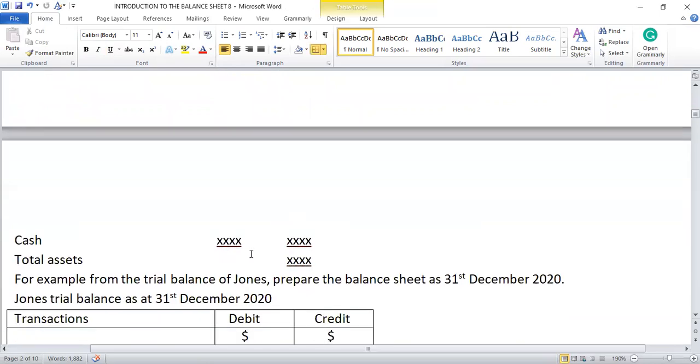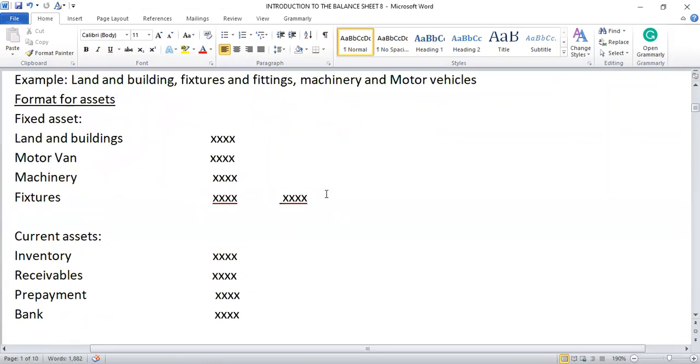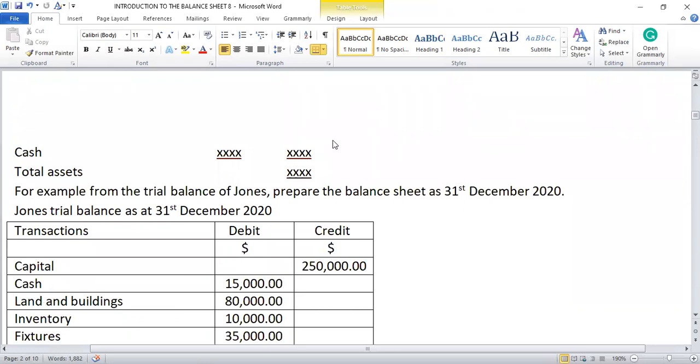We sum up all. Then we get what? The total. Then we add the fixed asset total or non-current asset total to the total of the current asset, so that we get what? Total assets in the business. Okay, let us look at an example.